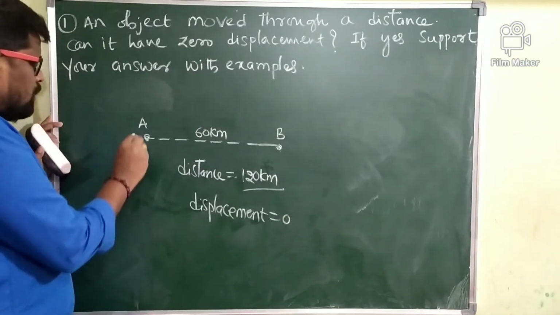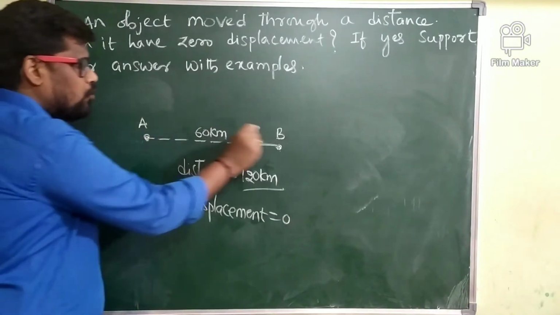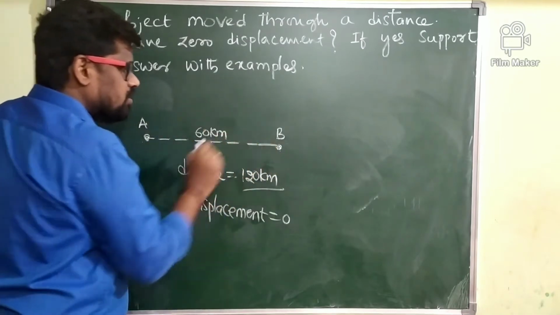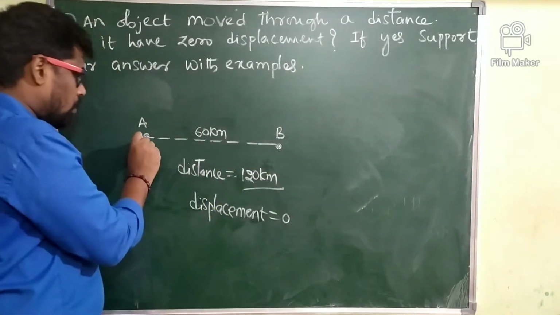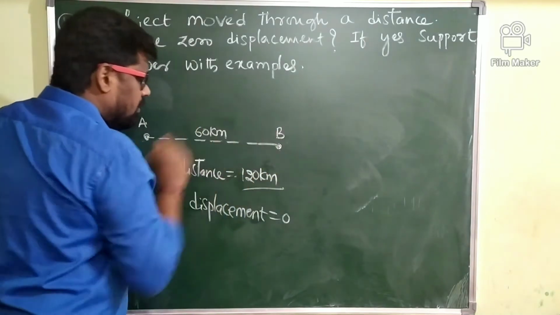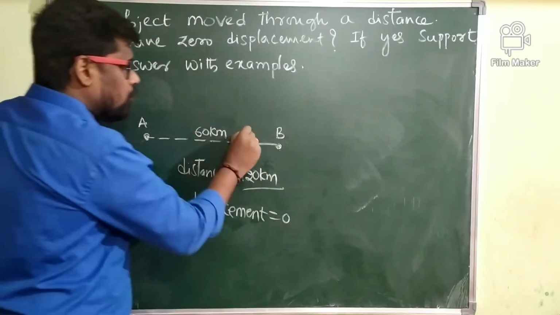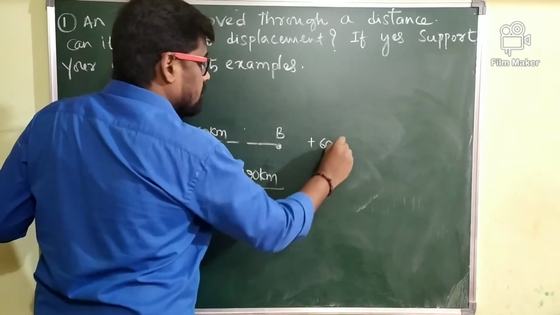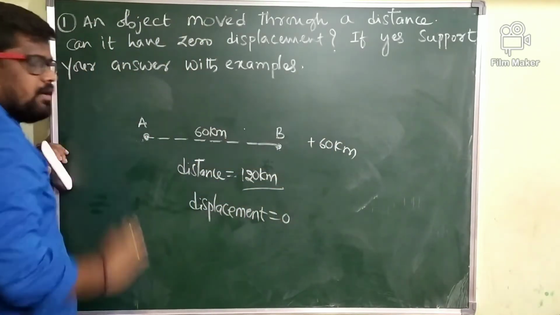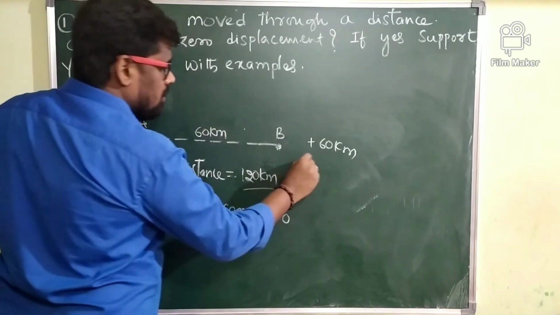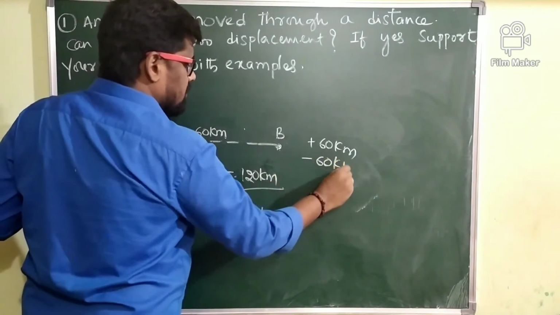Or else, what is the displacement from A to B? Change in position along one particular direction, we call it displacement. The displacement from A to B is plus 60 kilometer. What is the displacement from B to A? B to A is minus 60 kilometer.